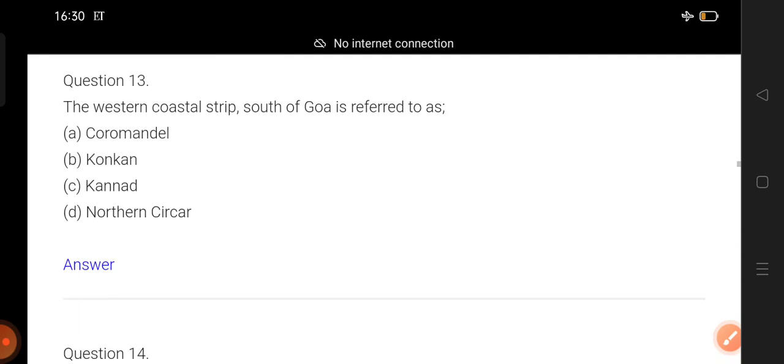Okay. Now question number thirteen. The western coastal strip south of Goa is referred to as... What is it called? Counting begins. One, two, three. That means the western coastal plains' different divisions we have studied, right?